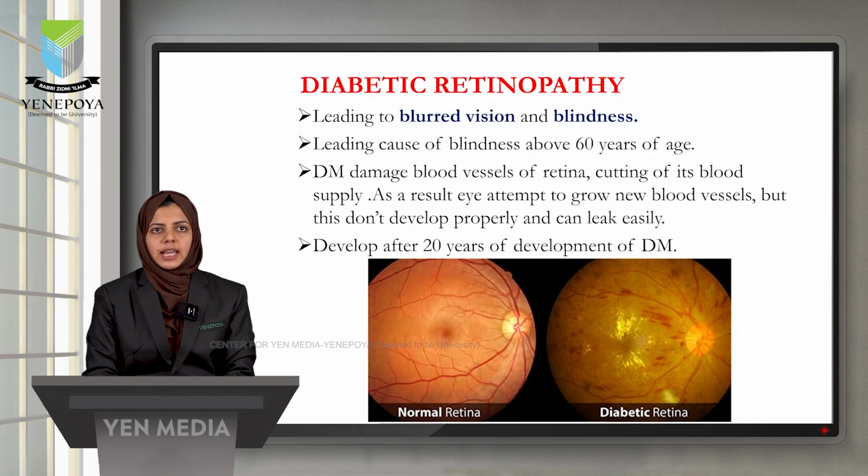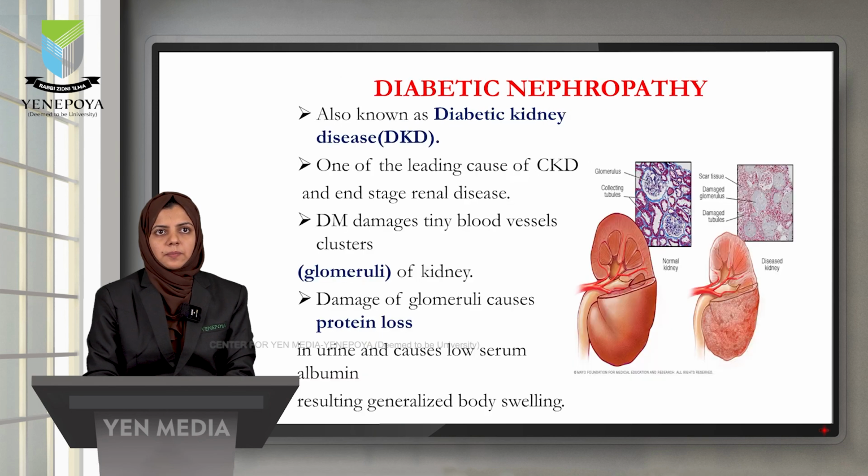Diabetic retinopathy can lead to blurred vision and blindness. It is the leading cause of blindness above 60 years of age, as type 2 diabetes can occur in older individuals and can lead to retinopathy. Diabetes mellitus damages the blood vessels of the retina, cutting off its blood supply, and as a result the eye attempts to grow new blood vessels, but these don't develop properly and can leak easily. It can develop after 20 years of diabetes mellitus.